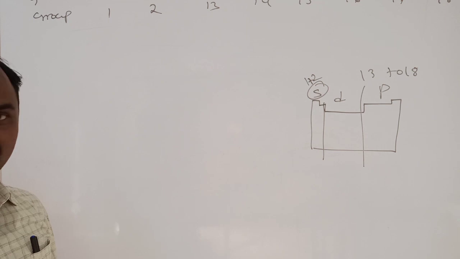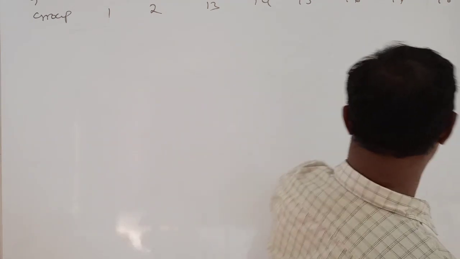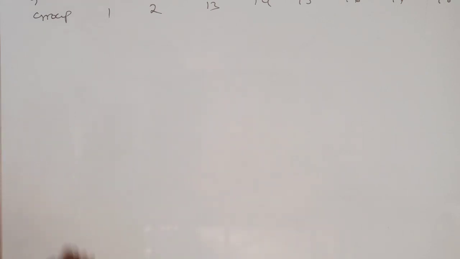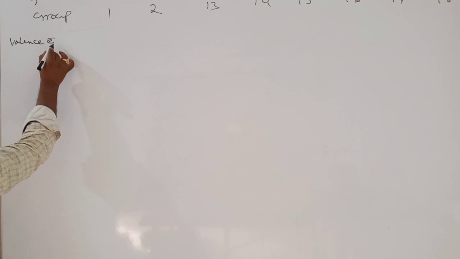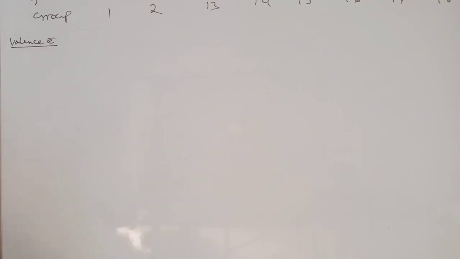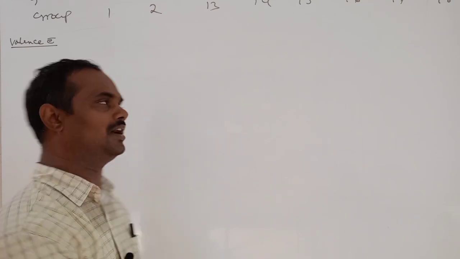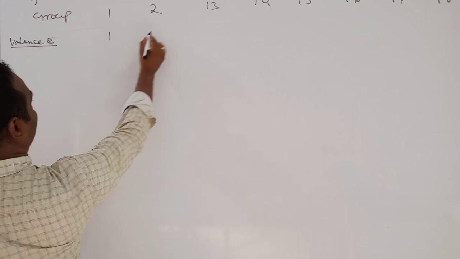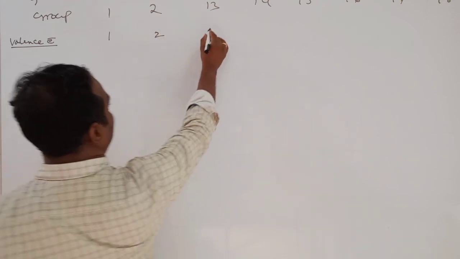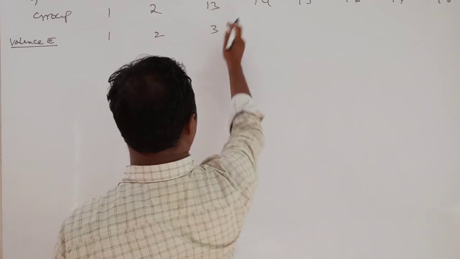For these groups, how does the valency exhibit with respect to the oxygen scale and hydrogen scale? Carefully see. First, valency electrons. Valency electron means the outermost shell, the last shell containing electrons. You see, first group valency electron 1, second group 2, 13th group valency shell, last shell 3, 13 minus 10.